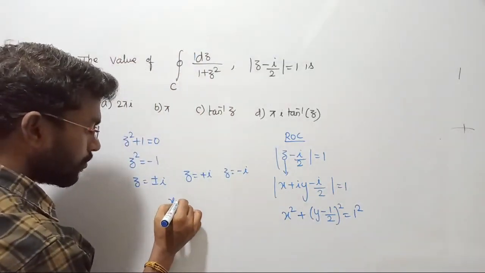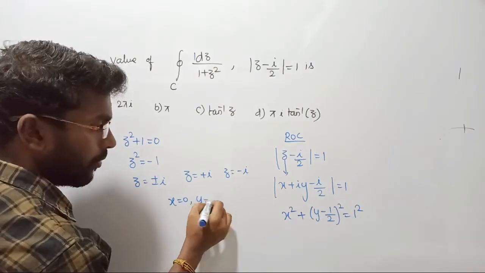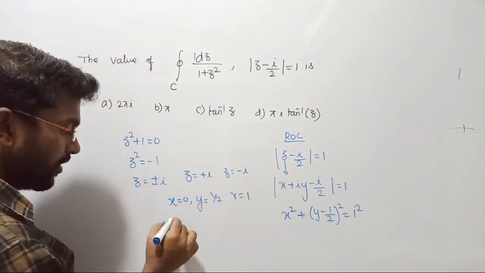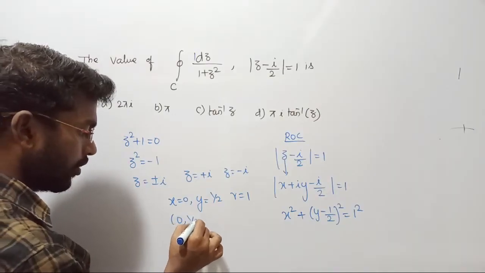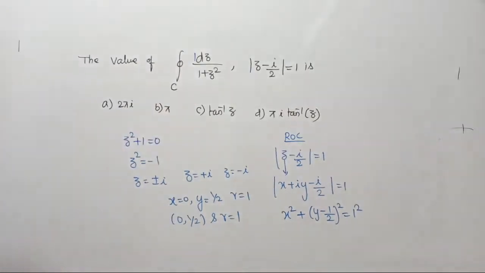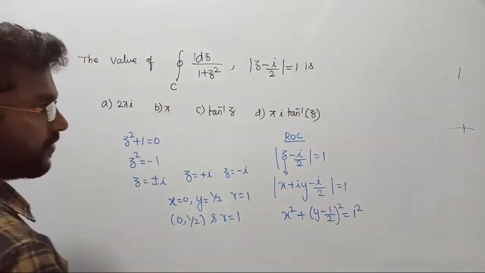x equal to 0, y minus 1 by 2, now y is equal to 1 by 2. The center point is (0, 1 by 2) and the radius of the circle is 1. Do you all agree with me? Yes, right? Let's draw the region of convergence for this.